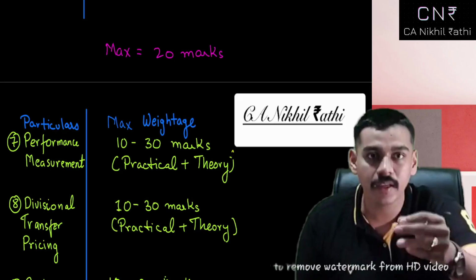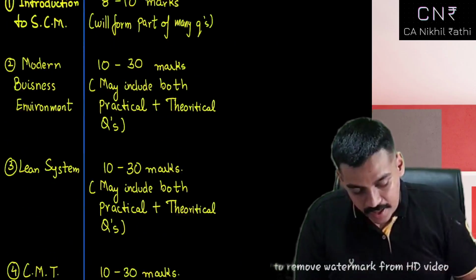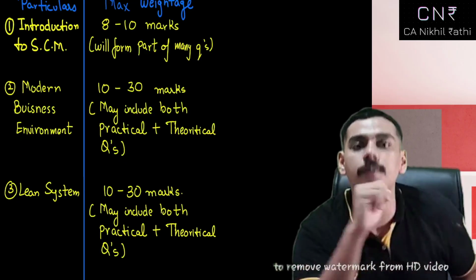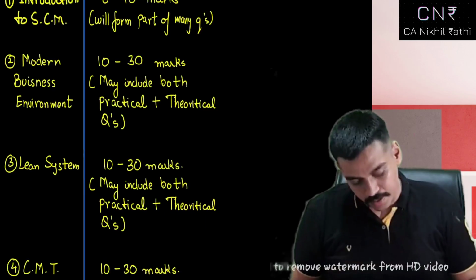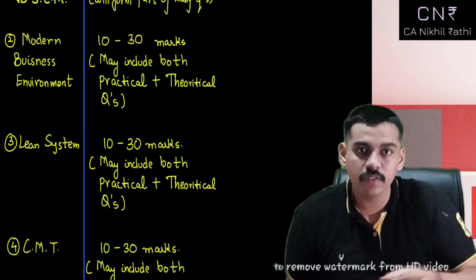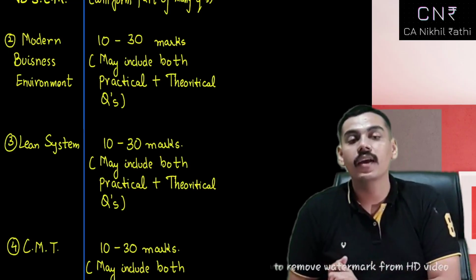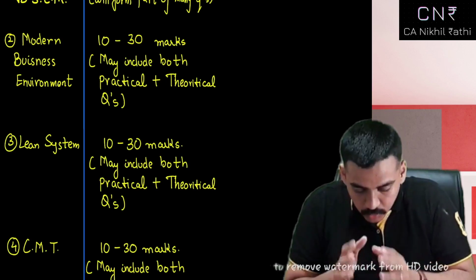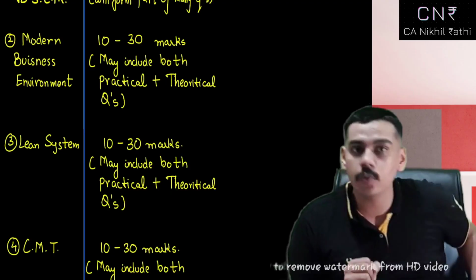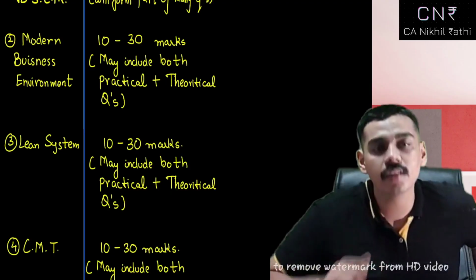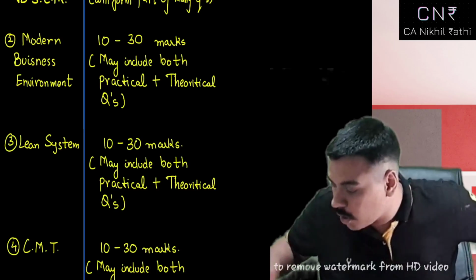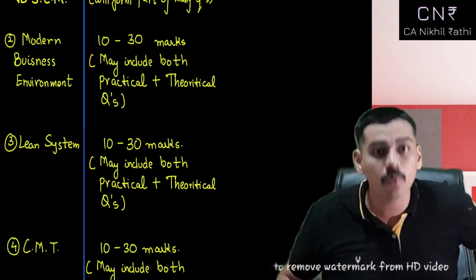Now, what strategy do I suggest? Rather than doing chapters on ABC, you could do particular concepts on ABC. What do I mean by that? For example, in cost management techniques, there's a concept called environment management accounting. This question on this particular topic was asked in the last attempt, that is December 21. Since it has been asked in the December 21 attempt, there are chances that it won't be repeated in your upcoming attempt, that is May 22.